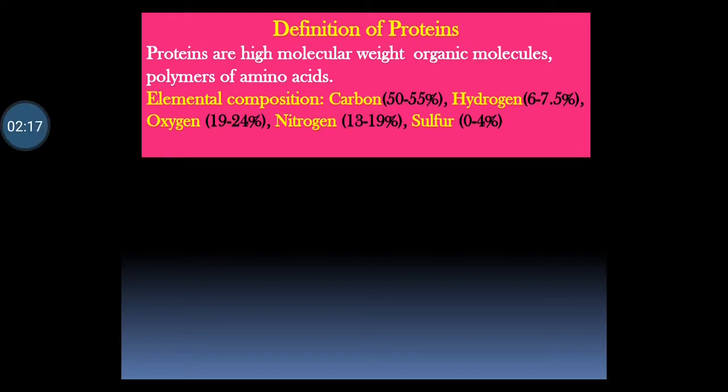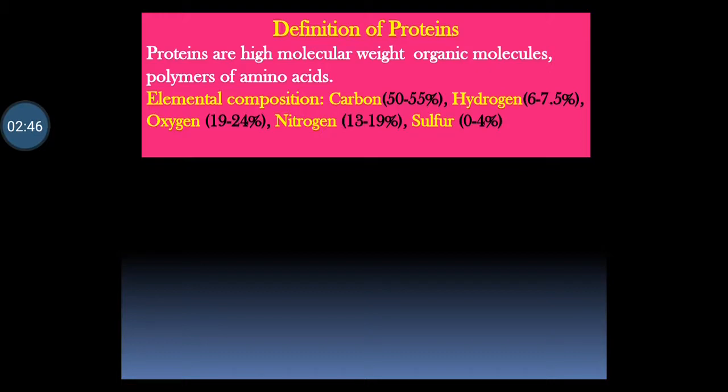The carboxylic group of one amino acid molecule combines with the amino group of another amino acid molecule, losing a water molecule, and it gets converted into a CONH bond or CONH linkage. All amino acids are joined together by this CONH bond or peptide linkage to form a single protein, and therefore collectively the weight of protein is high. Therefore, proteins are high molecular weight organic molecules and polymers of amino acids.